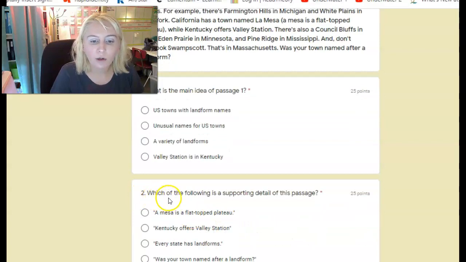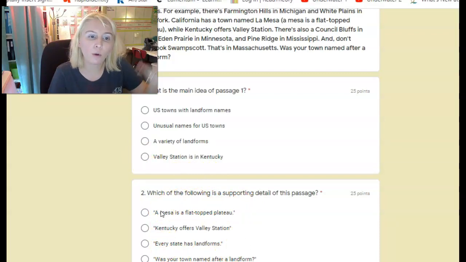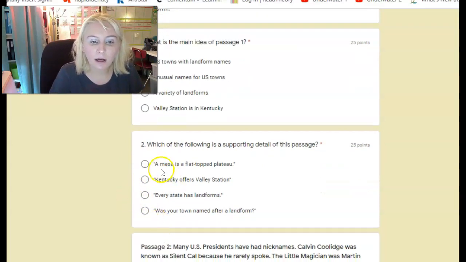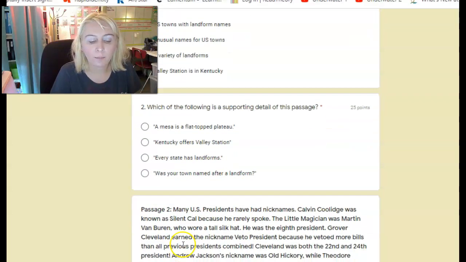Number 2. Which of the following is a supporting detail of this passage? So based on what we picked for number 1, which of these reinforces, supports, holds that idea up? A mesa is a flat-topped plateau. Kentucky offers Valley Station. Every state has landforms. Or was your town named after a landform?